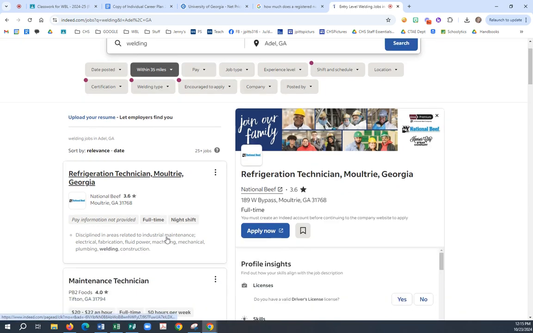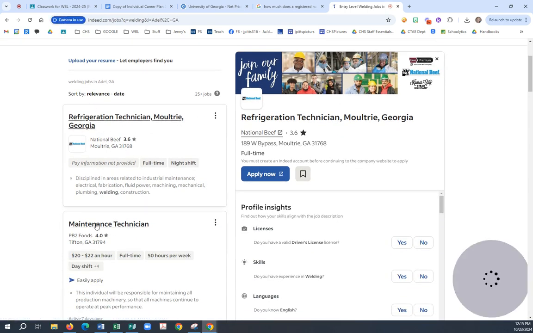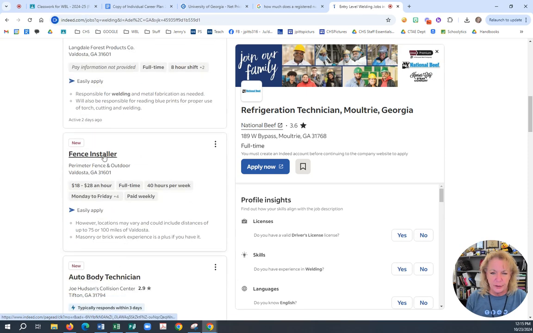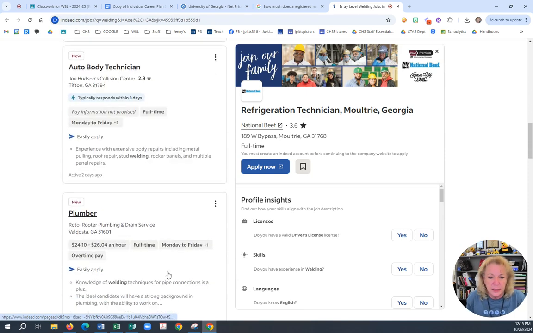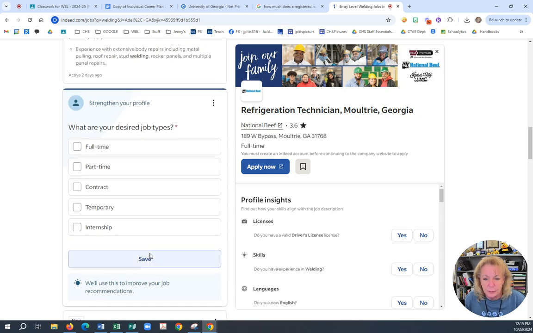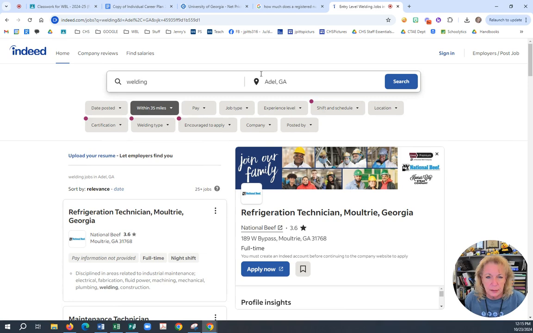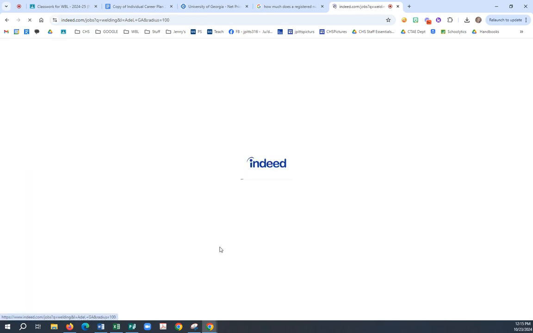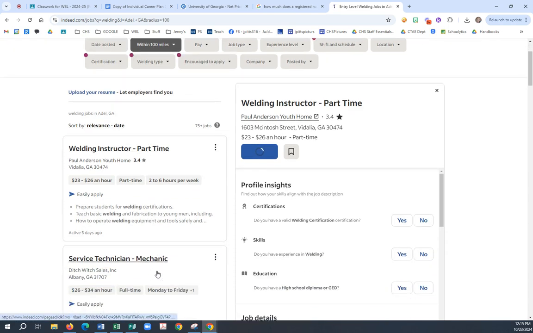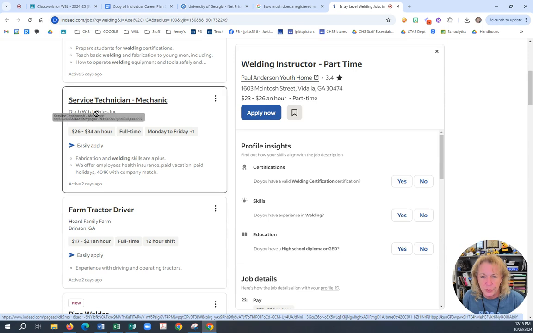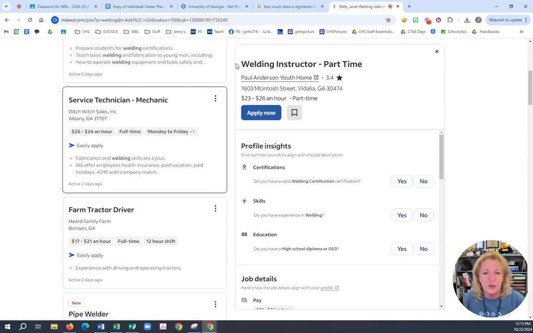And it will tell me that there's a refrigeration technician, a maintenance technician, and a fence installer, but I don't see anything about welding. There's a plumber, there's other stuff, but you've got to give them some names. So I'm probably not going to be doing welding within 30 miles, so I may have to go within 100 miles of Adel, Georgia. There's a welding instructor, there's a service technician, so Ditch Witch Sales. So I would take that, Ditch Witch Sales.